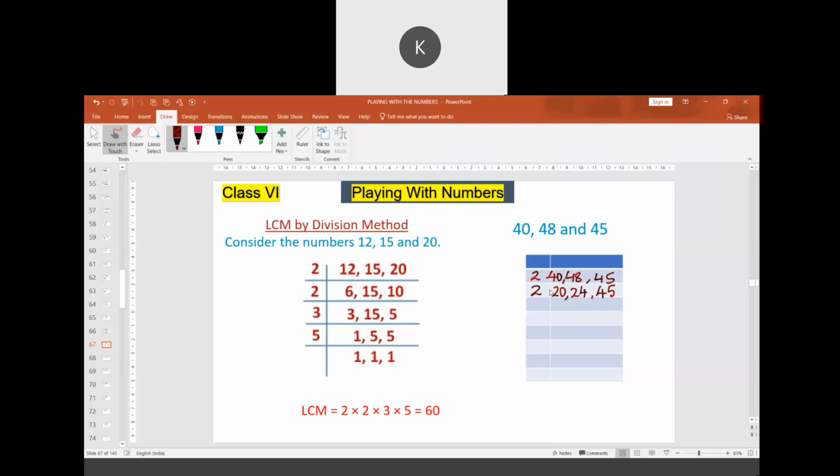Further, I will consider 2. 2 10 times, 12 times. 45 written as it is. 2 5 times, 2 6 times. 45 is written as it is. 5 written as it is.